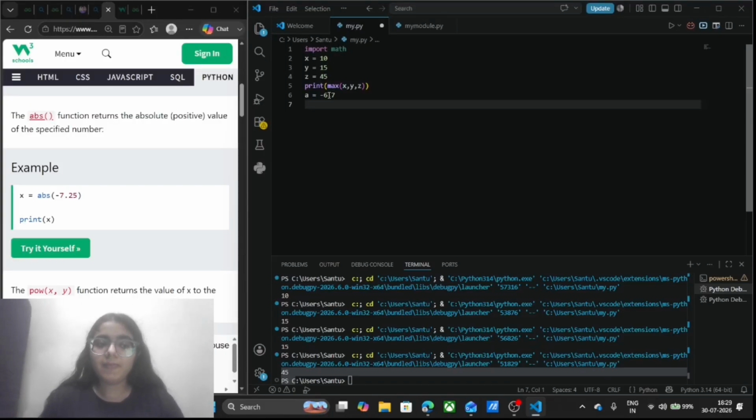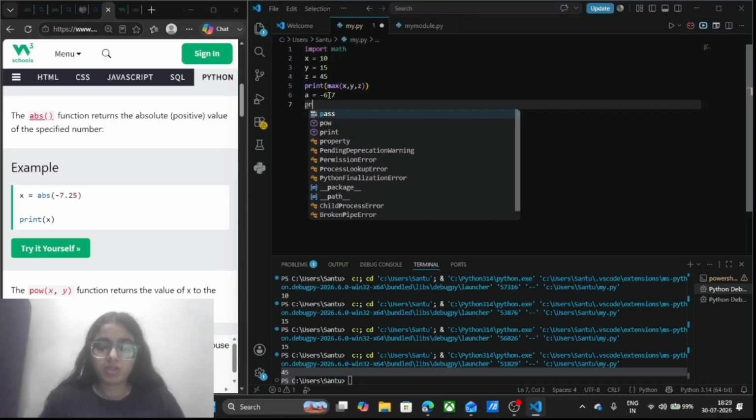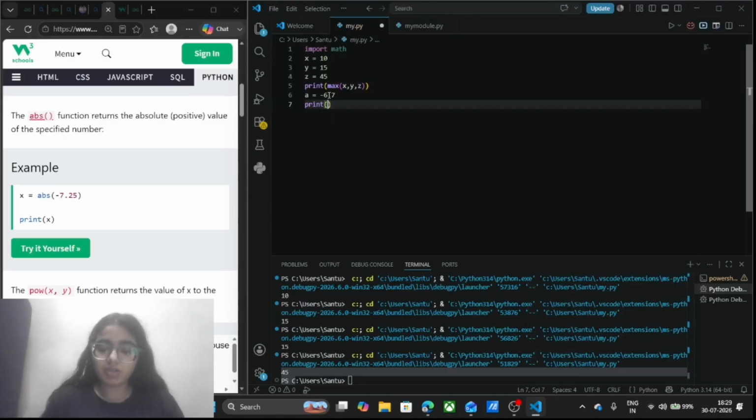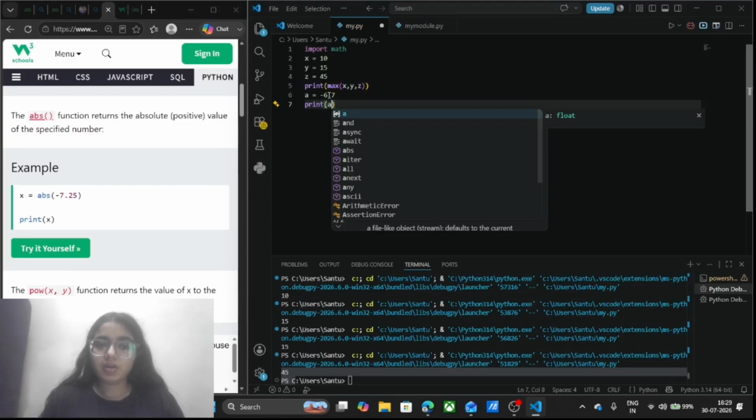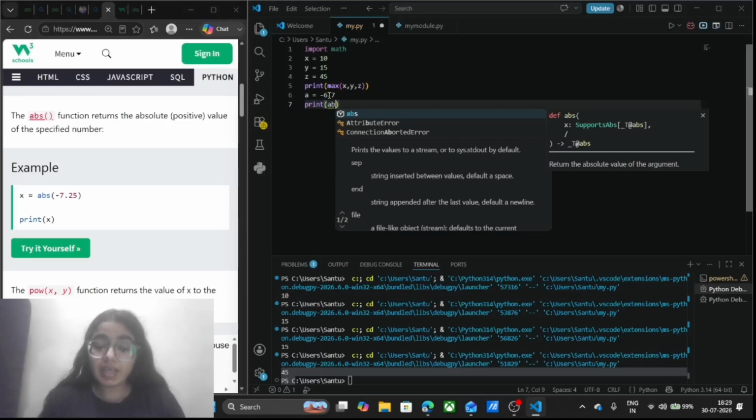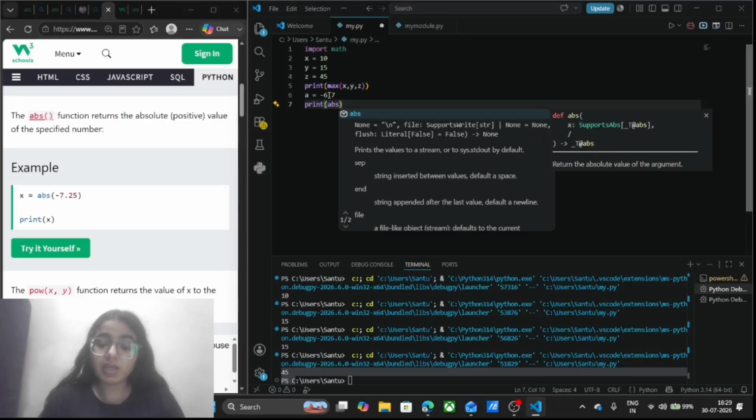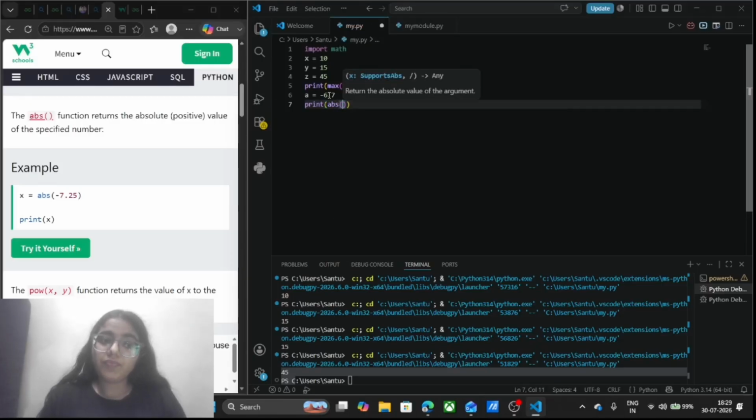I will simply run this and see what I am returning, and I will write here the absolute function, abs, as my function name, and in the bracket I want the absolute value of a.